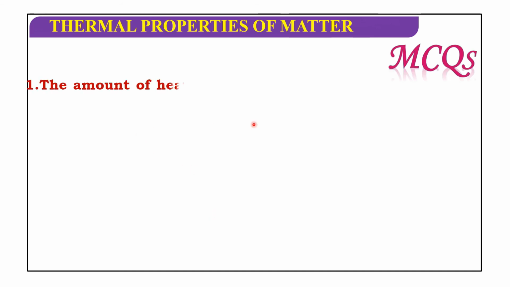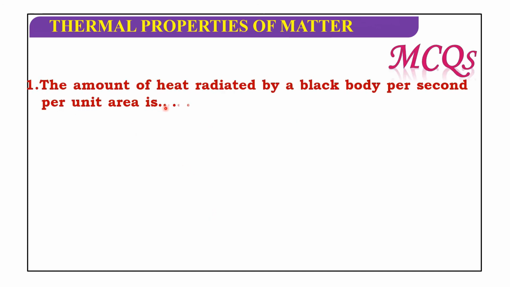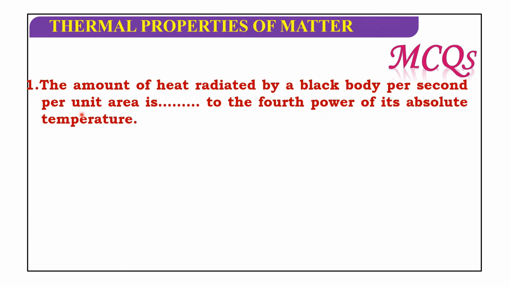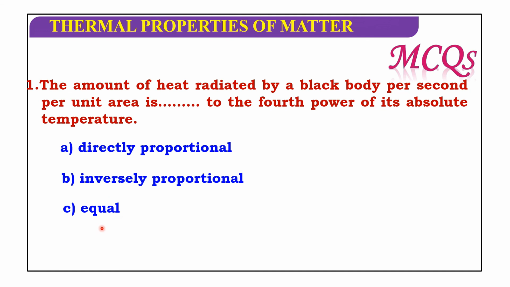I'll discuss MCQs. First one: the amount of heat radiated by a black body per second per unit area is dash to the fourth power of its absolute temperature: directly proportional, inversely proportional, equivalent, greater than. Here it is directly proportional. So the amount of heat radiated by a black body per second per unit area is directly proportional to the fourth power of its absolute temperature. So that is E is proportional to T power 4.